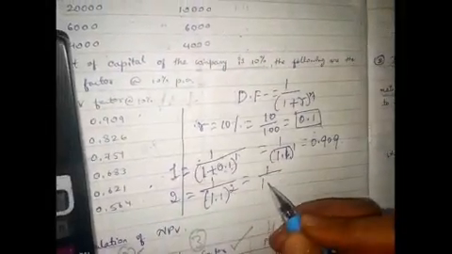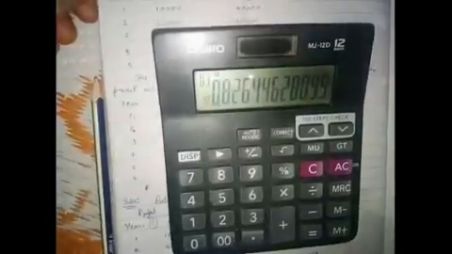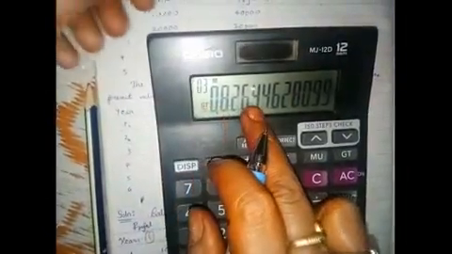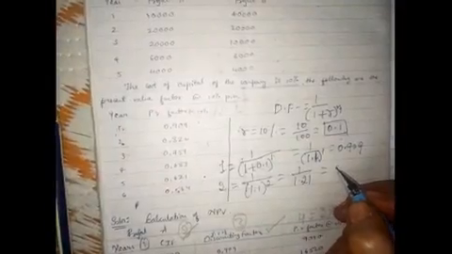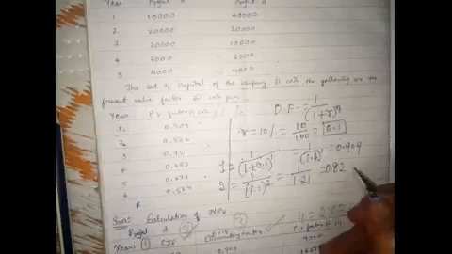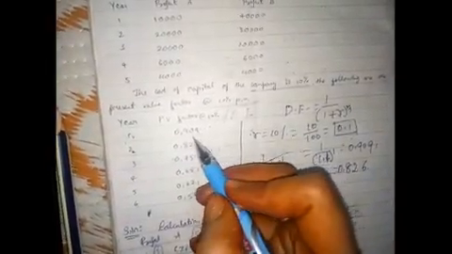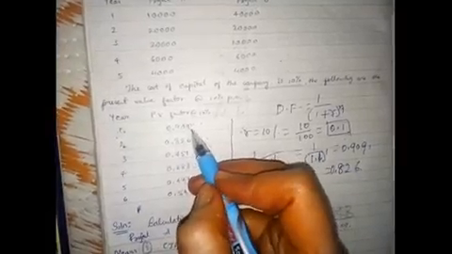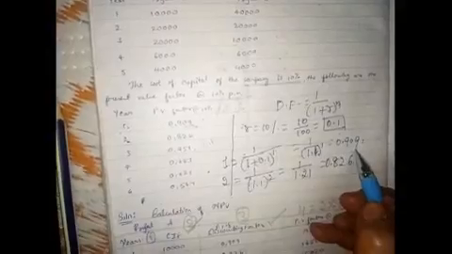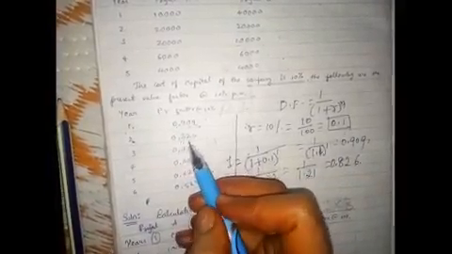So 1 by 1.21 is equal to 0.826. Now you can compare the values I am calculating with the values they have given. The same values come here: 0.909 they have given, and 0.909 here is also the same, and 0.826 they have given, and we also got the value 0.826.